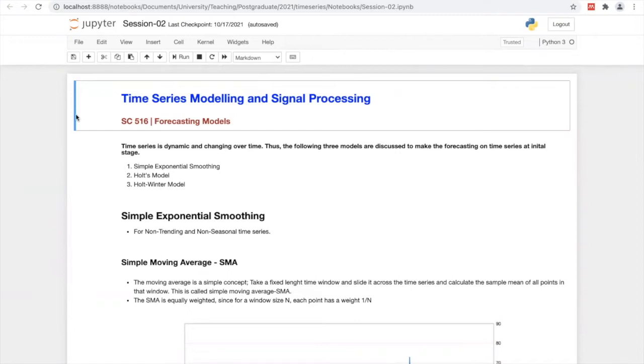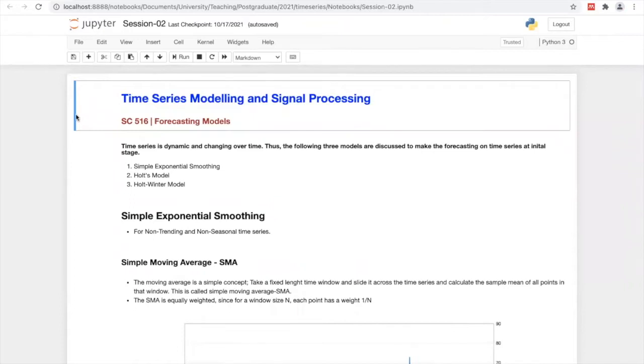So, to recall what we discussed in the last lecture, we discussed what a time series is, what its properties are, what the available components of a time series are, as well as what the metrics are that can be used to evaluate time series models.